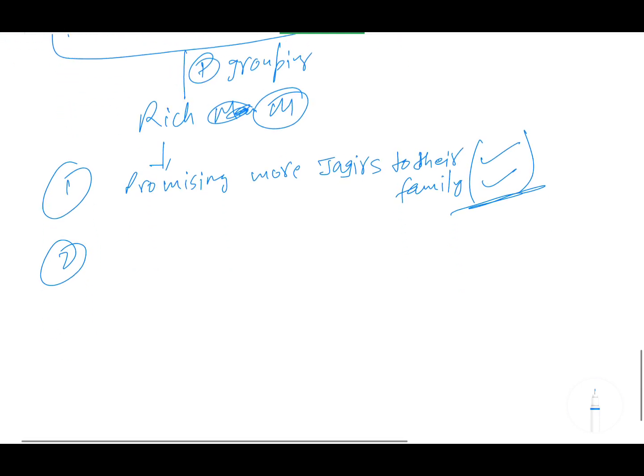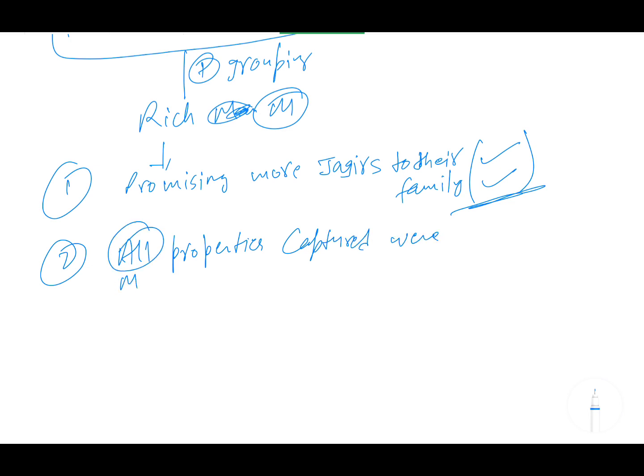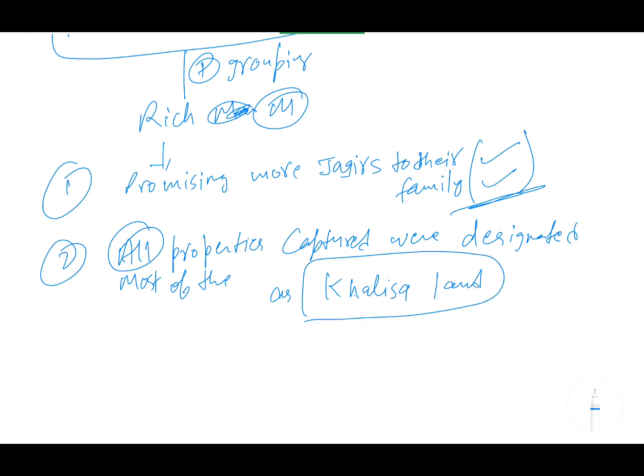After annexing, the properties captured from Golconda and Bijapur, instead of all you can write most of, most of the properties captured were designated as Khalisa land. And you know that Khalisa land is where the land revenue goes directly to the king, and Khalisa land is not distributed to the mansabdars as a jagir.